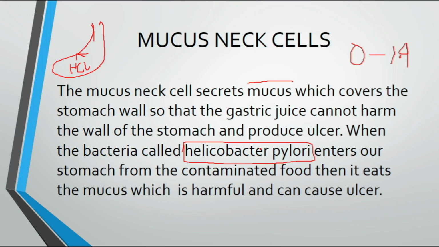If by chance this enters your body, then the mucus will be destroyed, eaten by this Helicobacter pylori. And if it is eaten, then this HCl will harm our stomach, and this can cause ulcer. Ulcer is the name of the disease which is caused when HCl destroys the stomach wall.